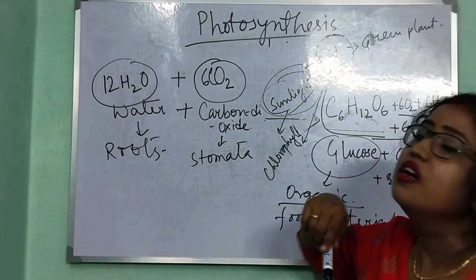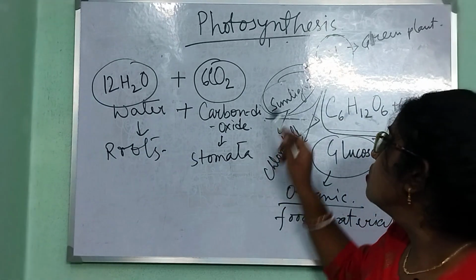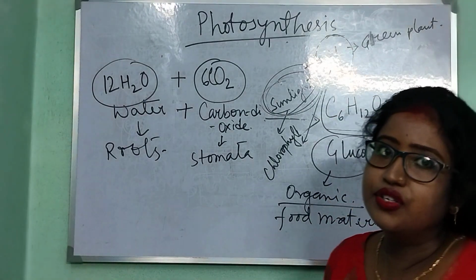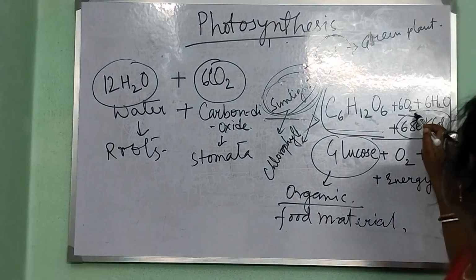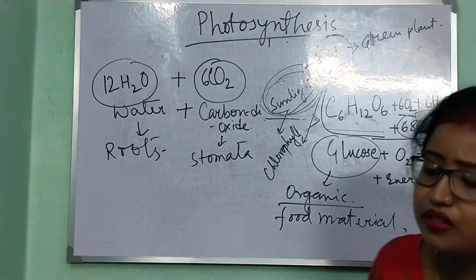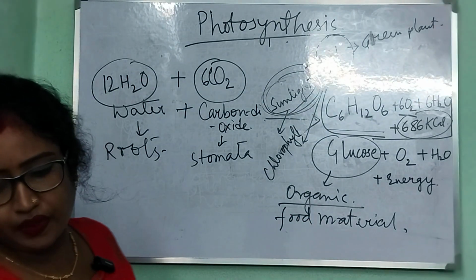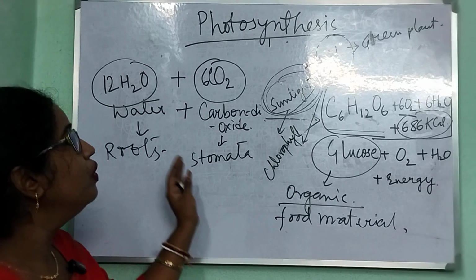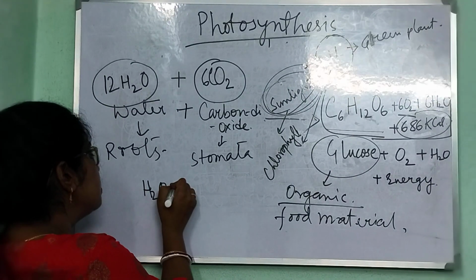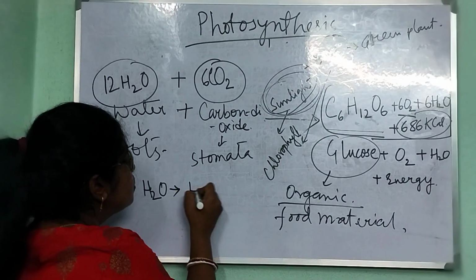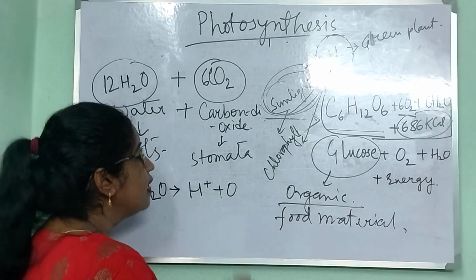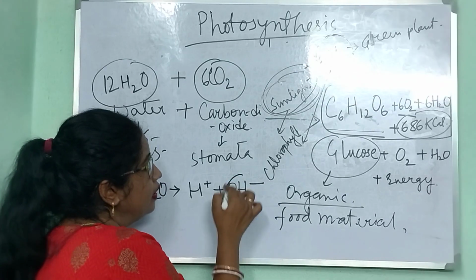The sunlight is composed of solar energy, and this solar energy is converted into chemical energy, and the water molecule is split into hydrogen and the hydroxyl ion, OH minus.